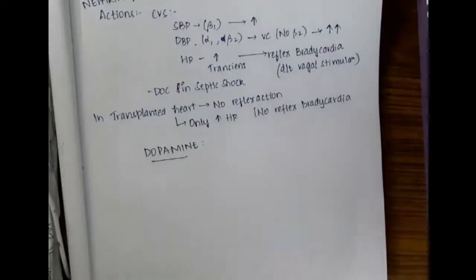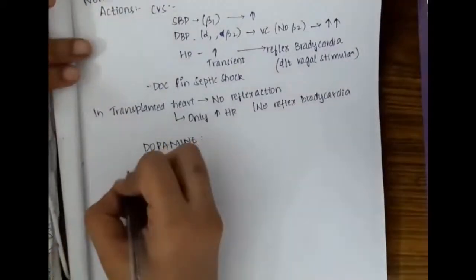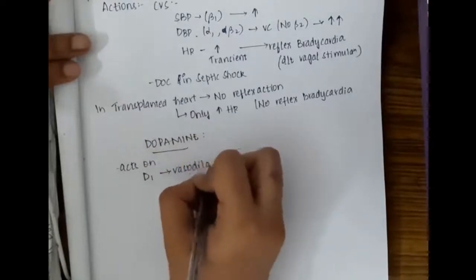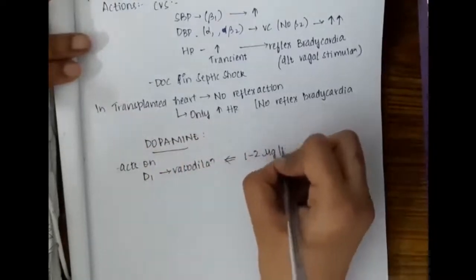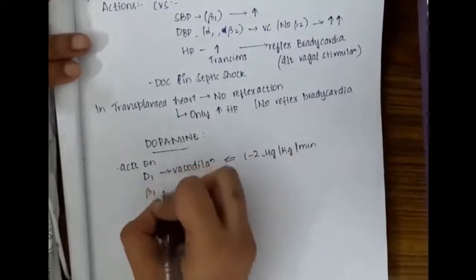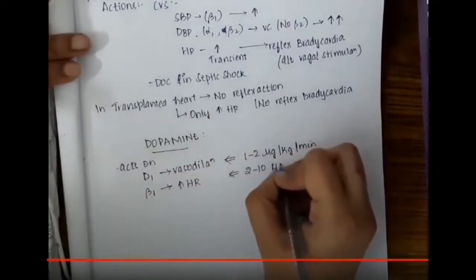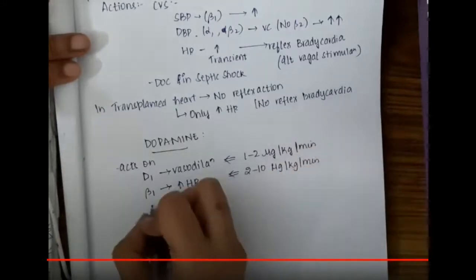Dopamine will act on different receptors. Dopamine acts on D1 receptor, thus causing vasodilatation. It acts at the dose of 1 to 2 microgram per kg per minute. Dopamine acts on beta 1 receptor and increases the heart rate at a dosage of 2 to 10 microgram per kg per minute.